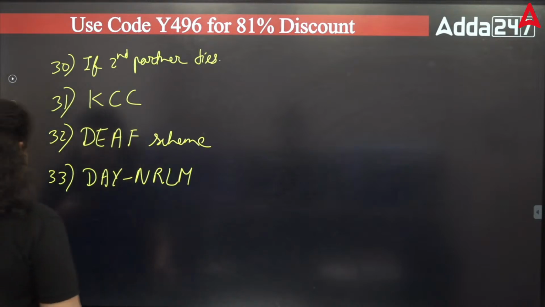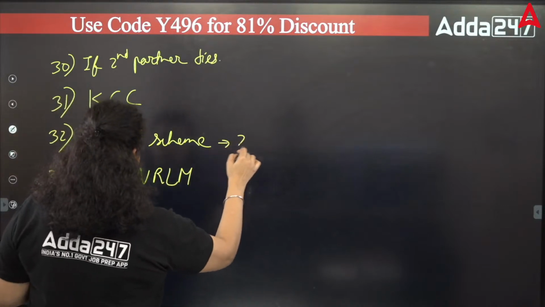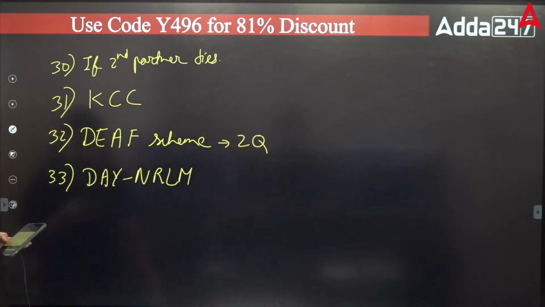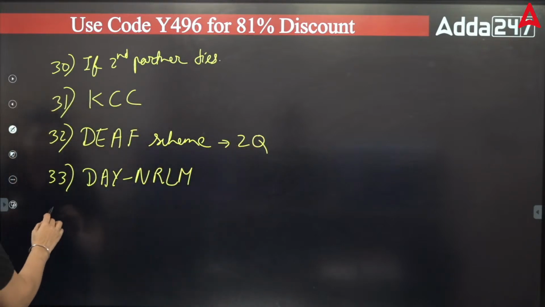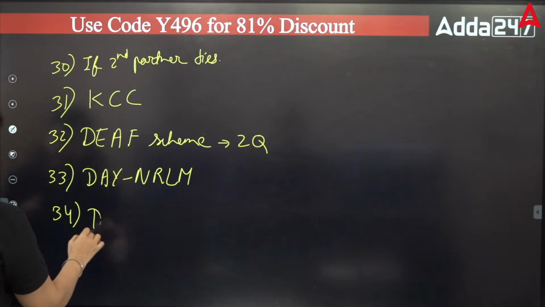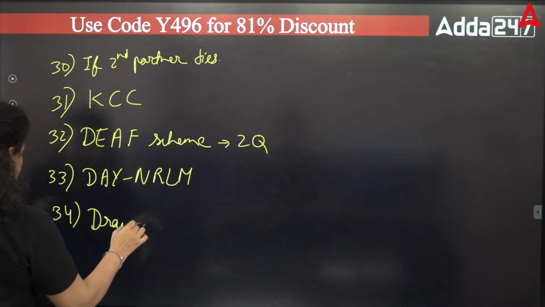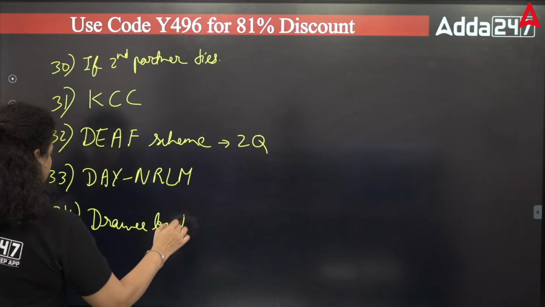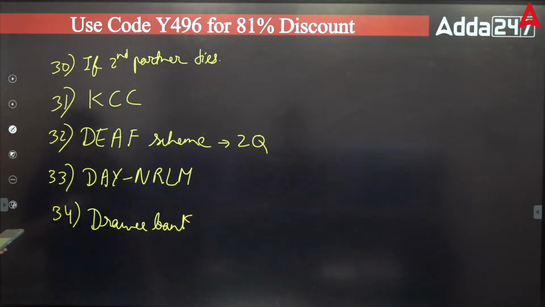Next we got, on the DEAF scheme there were 2 questions. There was a question regarding the JAIIB bank. Okay, a JAIIB bank question was there.